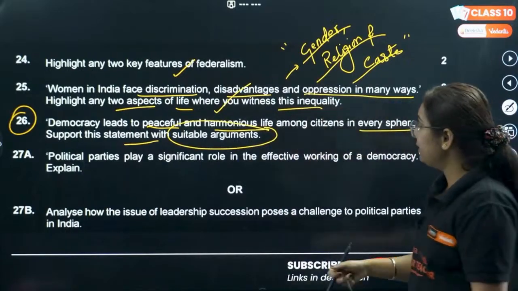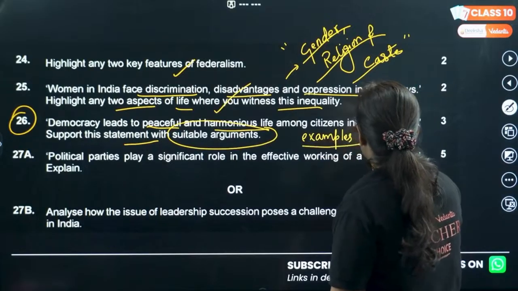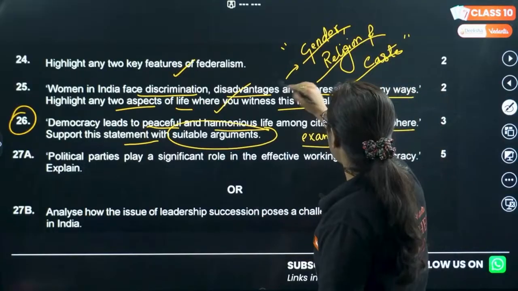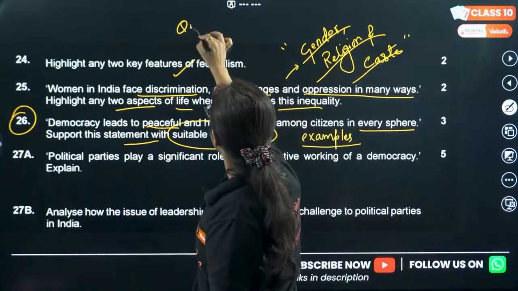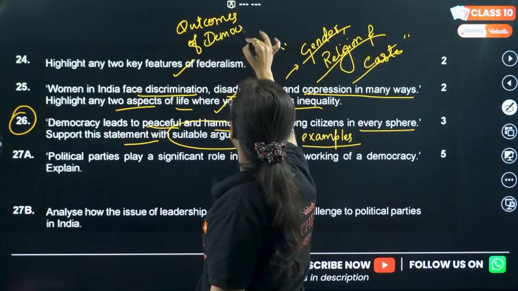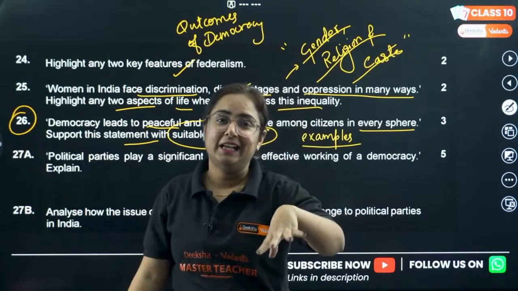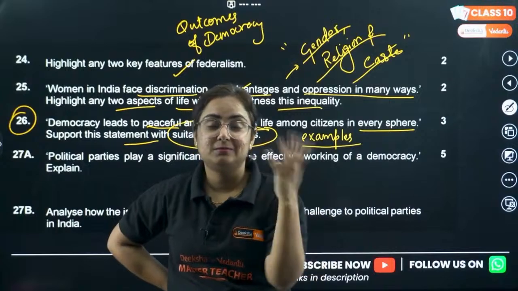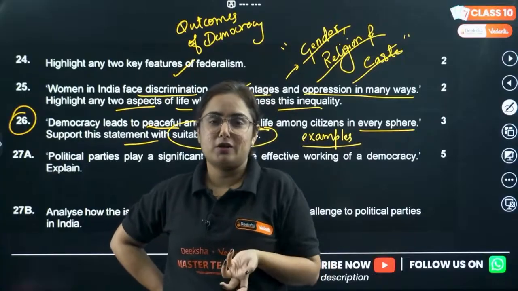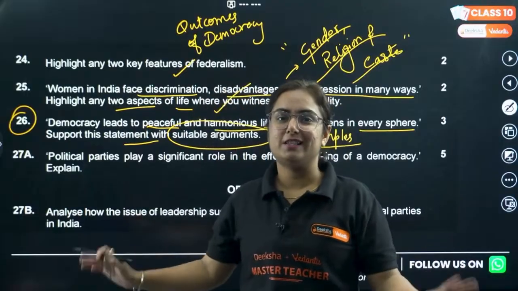Now, whenever there is a suitable argument, there are suitable examples, so pay attention. Your examples and arguments should be genuinely suitable. See, this one is from Outcomes of Democracy. Whenever I study the chapter on democracy, I have a thought: why is it existing in the NCERT? Like, yaar, what is this? Okay, fine. It is something different from the ideal definition of democracy, but it's actually not revealing the truth either. Okay, at the end, democracy is good. Fine.